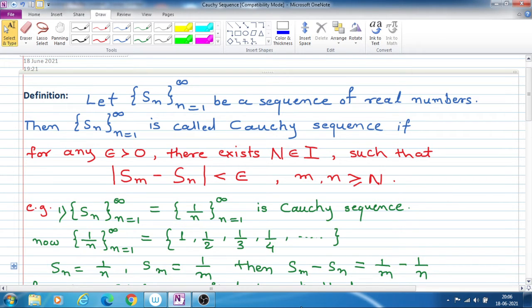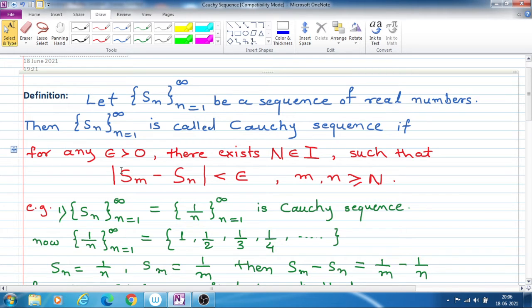So this Cauchy sequence means, for given epsilon, there exists an integer capital N such that mod Sm minus Sn is less than epsilon for m and n greater than or equal to capital N. That means, for given epsilon, which is a small real number and it is positive, greater than 0.